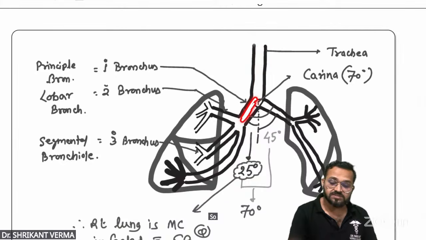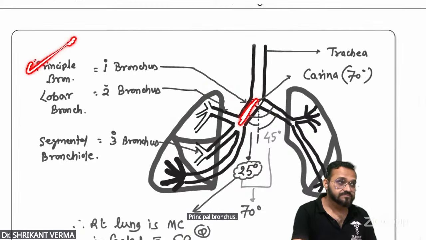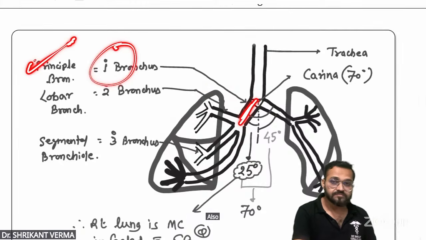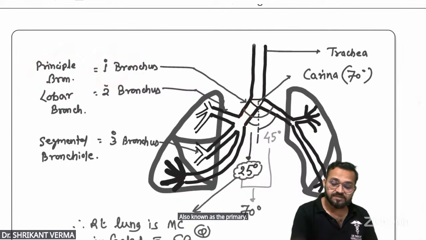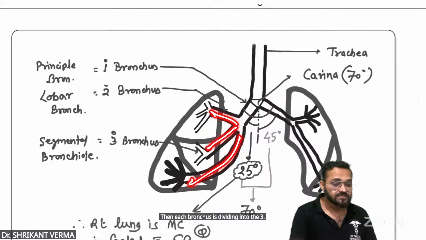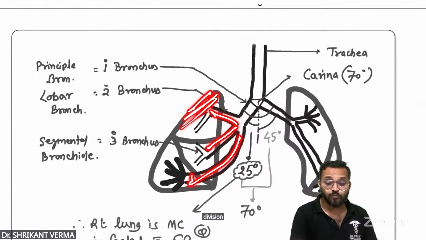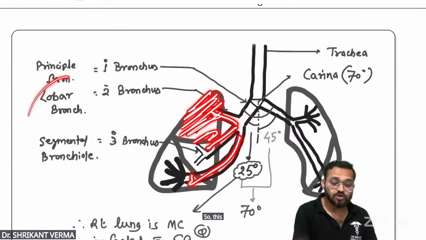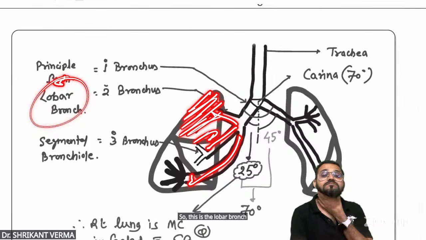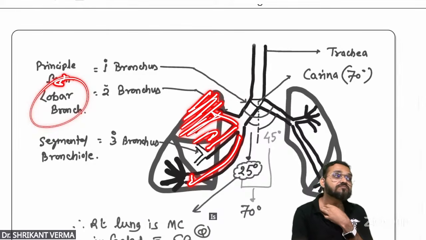So this is supplying the lung. So this is the principal bronchus. Also is the primary. Then each bronchus is divided into the three division, which will supply to the lobes of the lung. So this is the lobar bronchus. This is the lobar bronchus. Is it okay? Clear, beta?